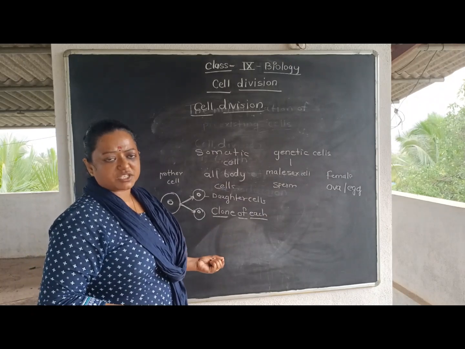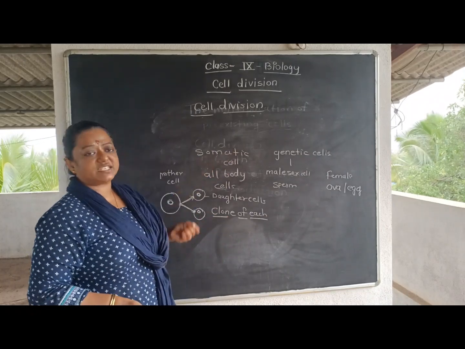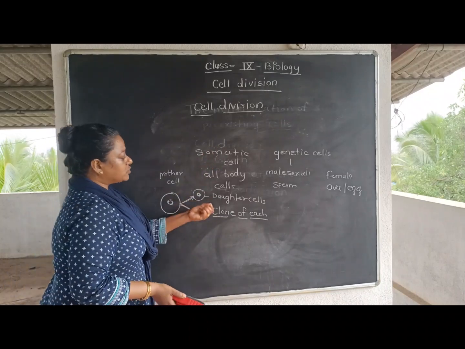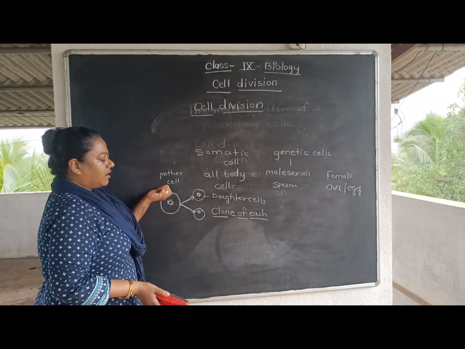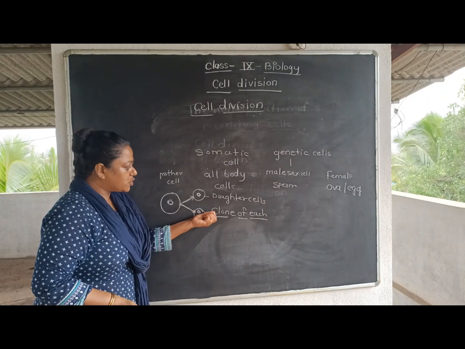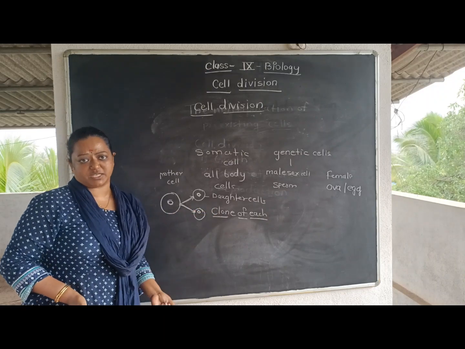Then where is the variation seen? The variation is seen in the genetic cell, which I shall let you know. So the mother cell will give rise to two daughter cells, which will be clones of each other.